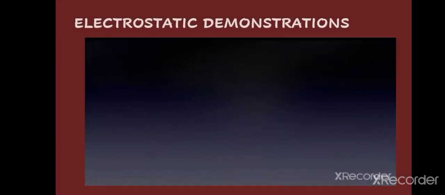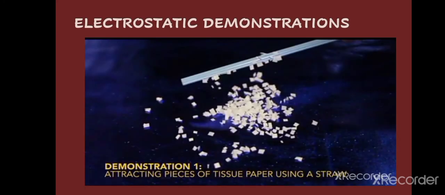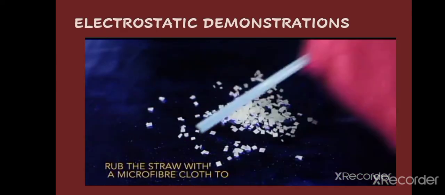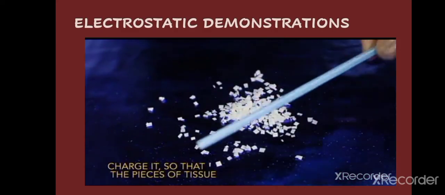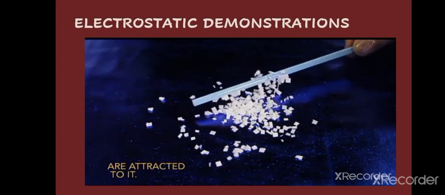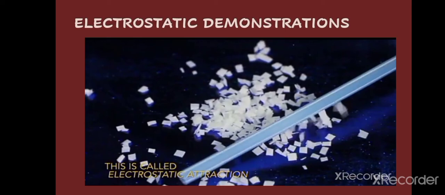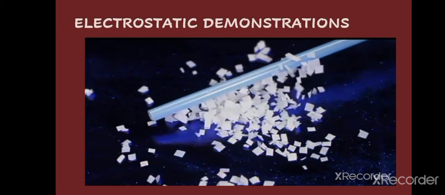Here are some demonstrations through which you can easily understand electrostatics in our daily life. Let's see. Number one, here you can see the attraction of pieces of tissue paper. First with a straw. Here you can see the rubbing. Due to the friction, the straw gets charged and it attracts the pieces of tissue.